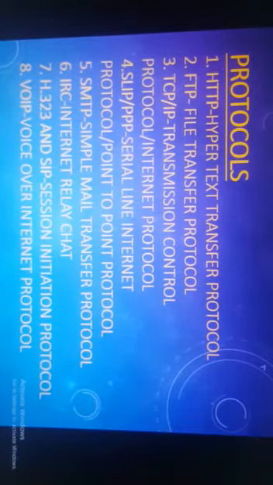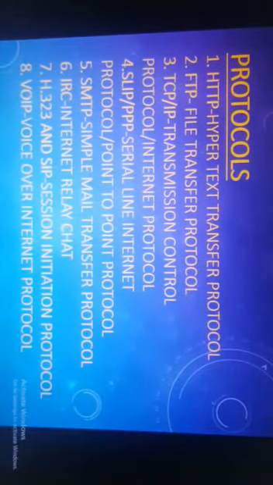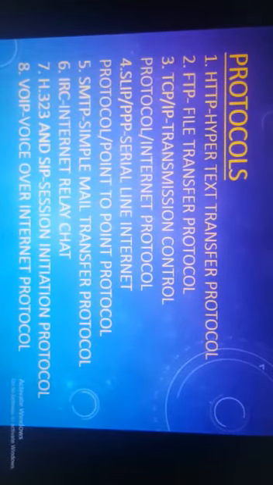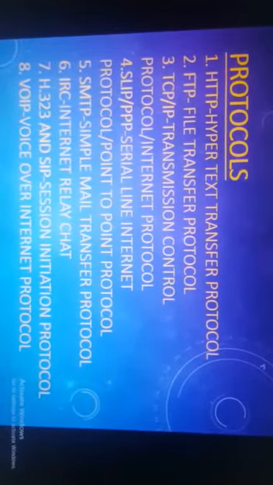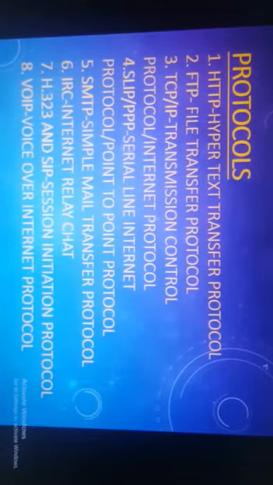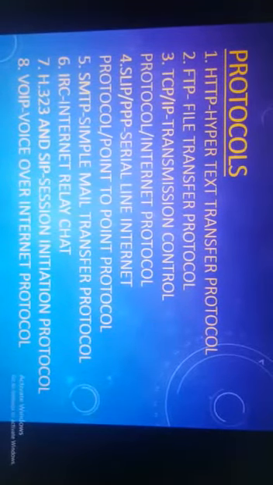Similarly, the SIP protocol, that is Session Initiation Protocol, is an IP telephony signaling protocol used to establish, modify and terminate VoIP telephone calls. Now the question arises, what is VoIP? VoIP is again a protocol basically used for video conferencing, and the full form is Voice over Internet Protocol. It is a technology that enables voice communication over the internet through the compression of voice into data packets that can be efficiently transmitted over data networks and then converted back to voice at the other end.